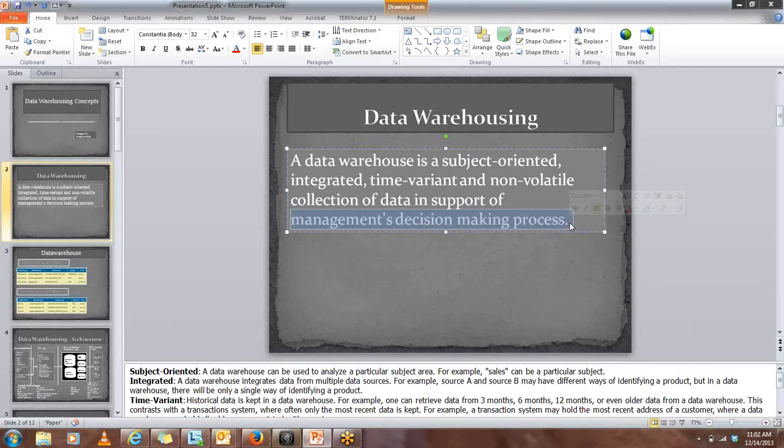What changes should we make to our policies, right? So for making changes to the policies, for making management decisions, you will need to look at the history of your organization. What was the performance in the previous year? How was the sales department performing in the previous year? So therefore we need the data warehouse. Therefore we need the history to make our management decisions for the current scenario based on the previous scenarios. Okay. So this is how a data warehouse works, and this is what a data warehouse is.